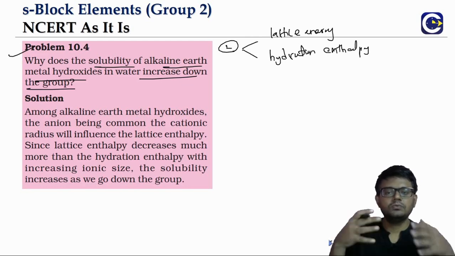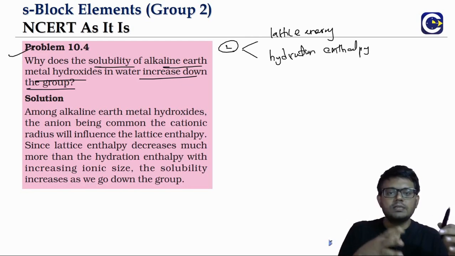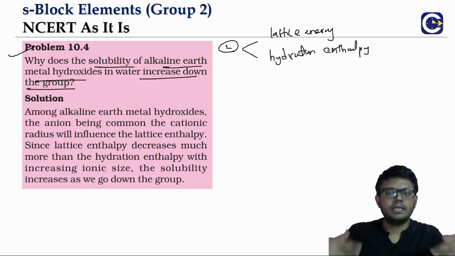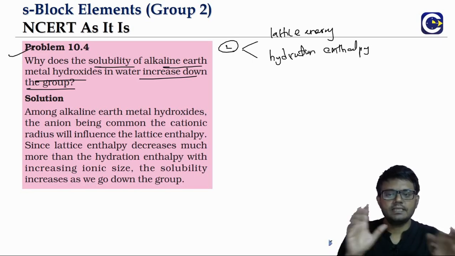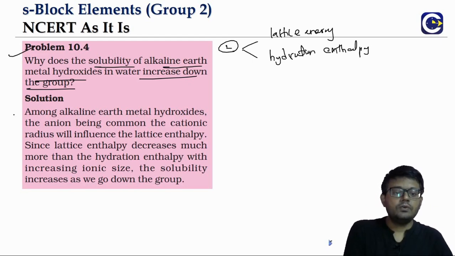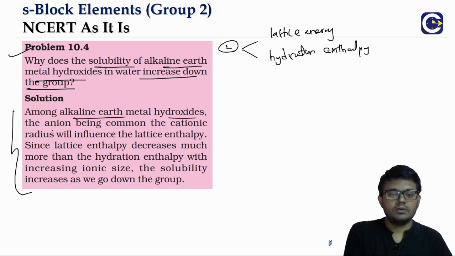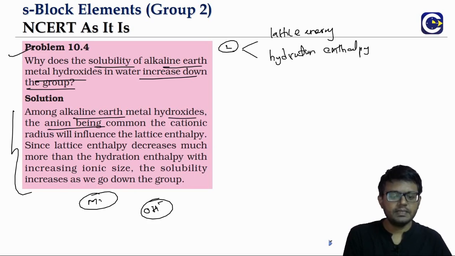Because if you want to make a substance dissolve in water, first we have to break the lattice, and then when it is dissolving, the hydration enthalpy will be released. So lattice energy is the energy required, hydration enthalpy is the energy that is released. Now if you look at the alkaline earth metal hydroxides, the anion will be common in all the cases, OH minus. So we'll have magnesium, of course there will be two OH minus ions, we'll have calcium.